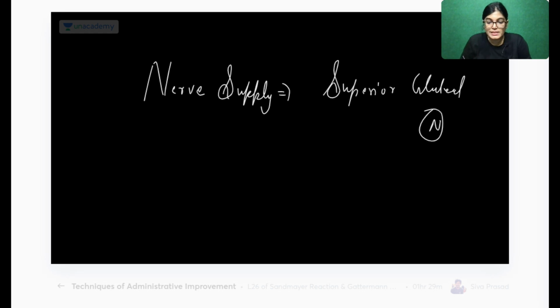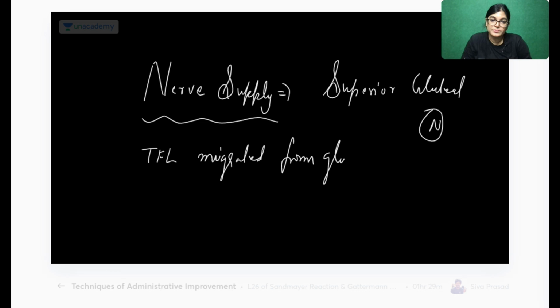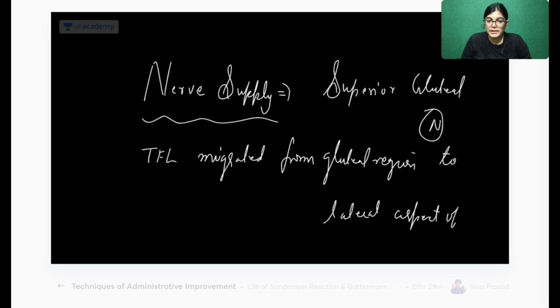Morphologically, this muscle has migrated from the gluteal region to the lateral aspect of the thigh. When it migrated, it traversed along with the superior gluteal nerve.